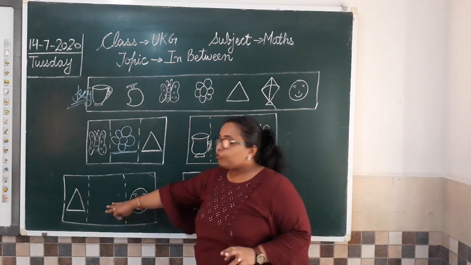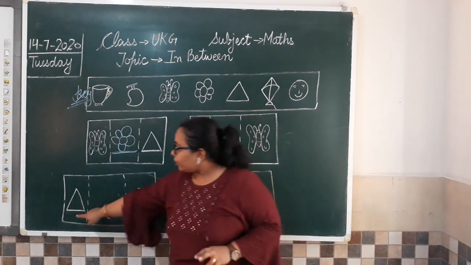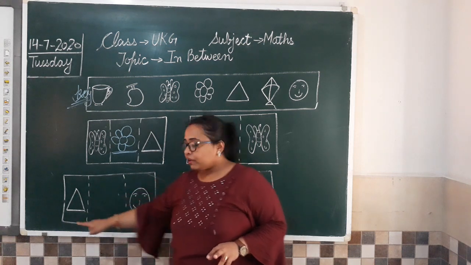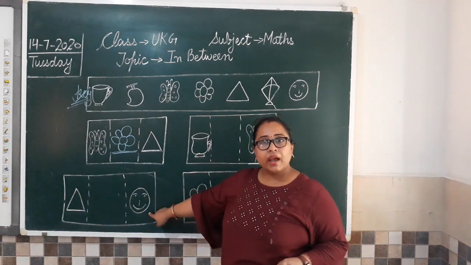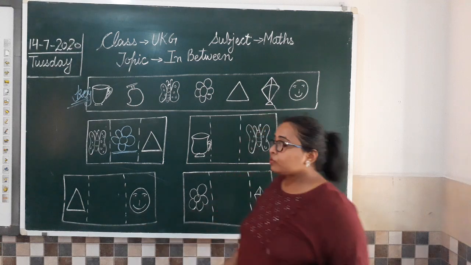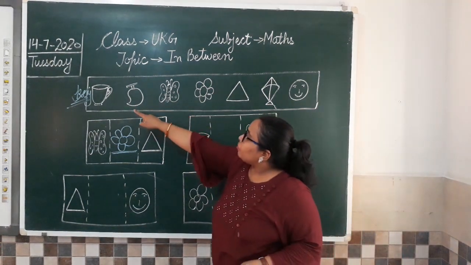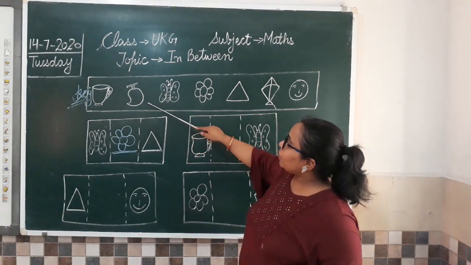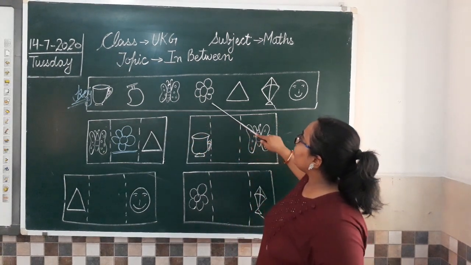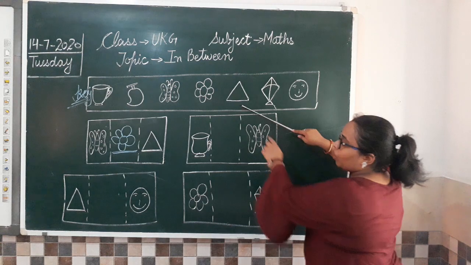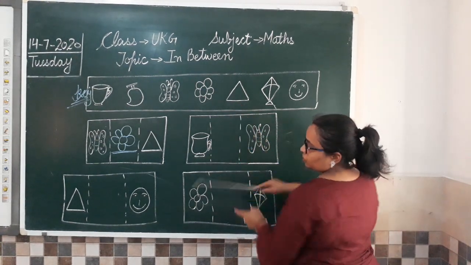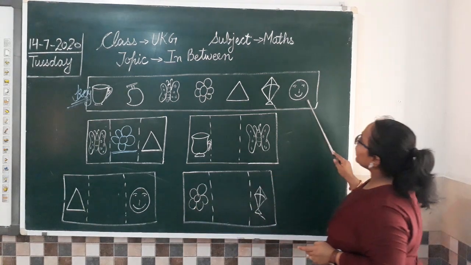देखिए, अब next moving to this one. What I have here is a triangle. There is a triangle here and there is a smiley here. Now we are going to search for triangle. Now we have cup, mango, butterfly, flower, triangle. So we got this triangle and then we have smiley also, smiley is here.